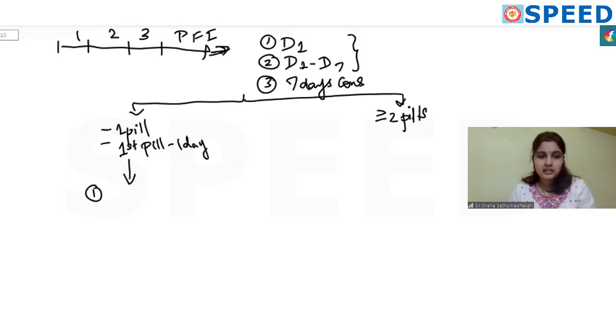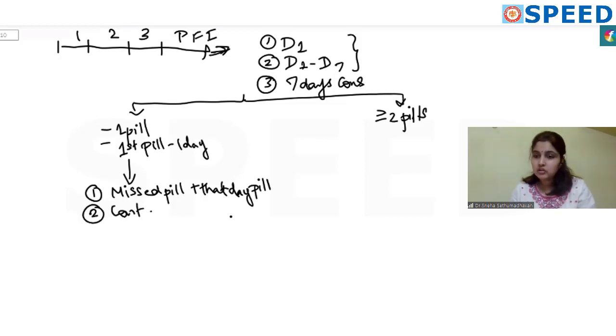You can take the missed pill immediately and take that day's pill also. So if you remember it on Tuesday, you take Monday's and Tuesday's pills together on Tuesday, and continue with the same packet. You do not need an extra contraceptive method, and no need to take emergency contraception if you have had unprotected intercourse at this point. So this should not be a problem.